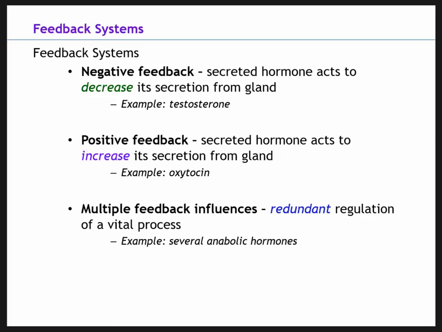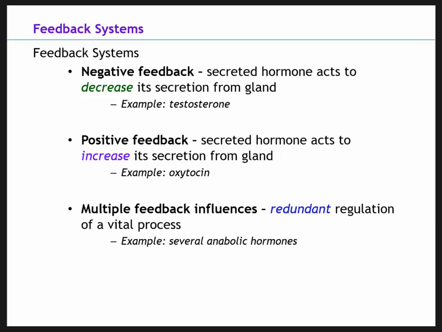The example is multiple anabolic hormones: testosterone, growth hormone, and then IGF, which is insulin-like growth factor. Those are going to increase to create an anabolic environment to stimulate protein synthesis and hypertrophy of muscle cells. So with the multiple feedback influences, just know it's multiple hormones acting together to cause a process or to keep regulating a certain process in the body. Just know these loops and hormonal influences are important for exercise training, adaptations, and recovery.